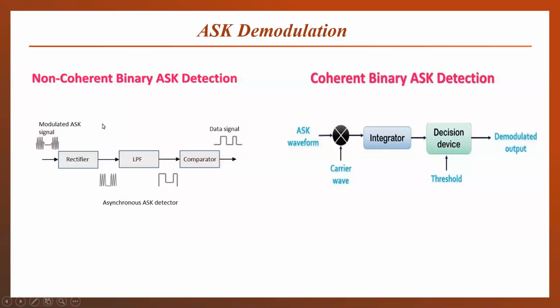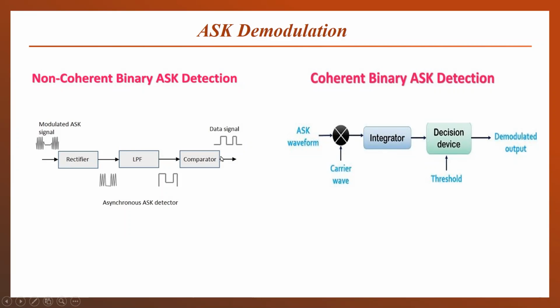So here is the principle of non-coherent binary ASK detection. We will learn about the binary schemes here, binary ASK and binary FSK. Binary means just two levels, either 1 or 0. The modulated ASK signal will be provided to a rectifier. The rectifier will rectify the signal for the positive sides, and we then pass this signal to the low pass filter, which will allow only low frequencies to pass. The carrier is of high frequency. For the entire duration of the carrier, this low frequency signal will be passed.